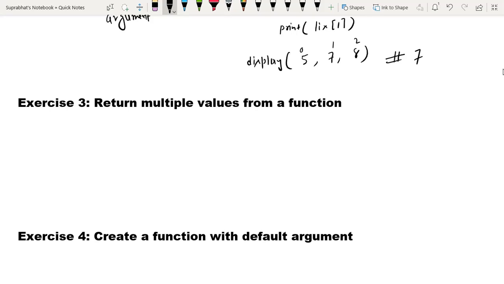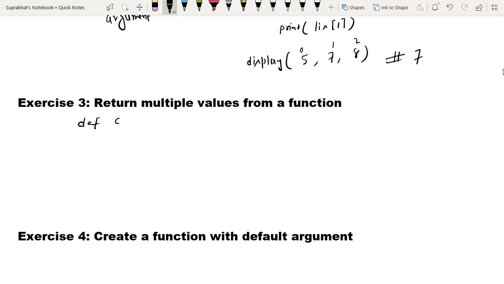We had discussed some programs which return some value. So how can you return multiple values? Suppose I have created a function def calculator. Yes, we will use the return keyword, but the question is how we return multiple values from a function.